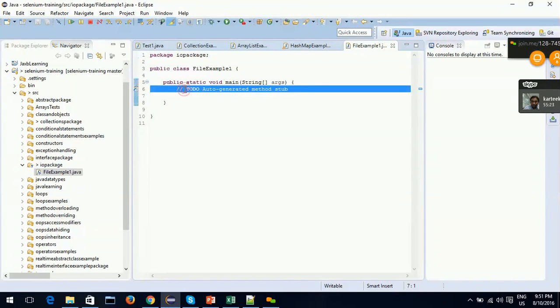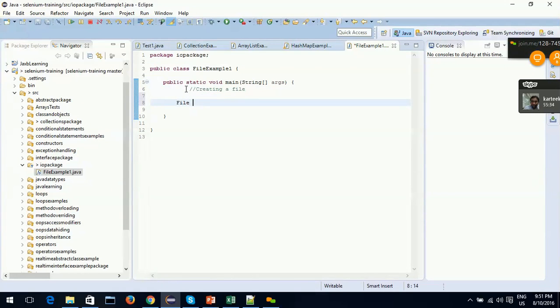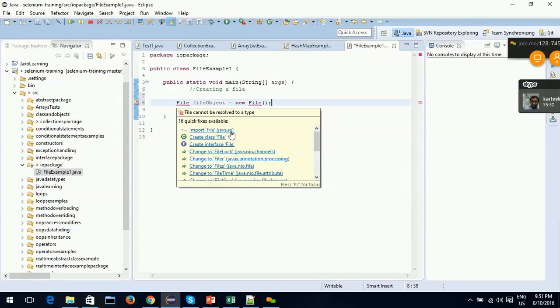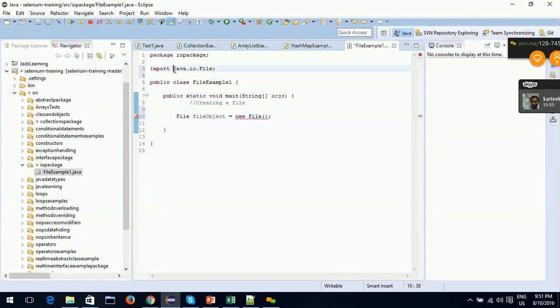First we are going to discuss creating a file. For that, in Java there is a File class. File object equal to new File. In order to use the File class, we need to import it from the java.io package. We imported that File class and are using it here. Now it's throwing an error.